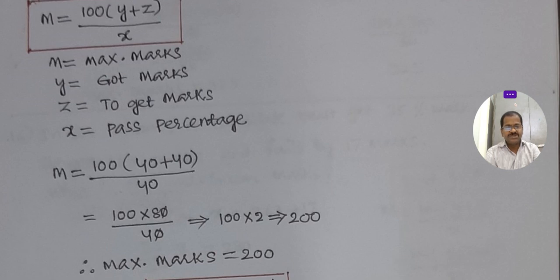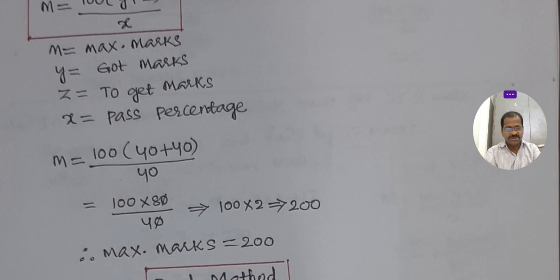This is the formula. M is equal to 100 into y plus z by x. Y is how many he got, z is how many he has to get, x is the pass percentage.